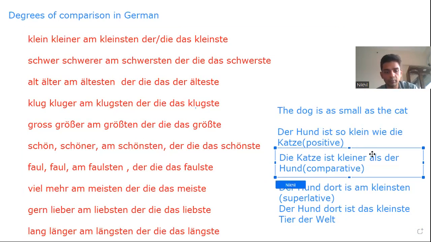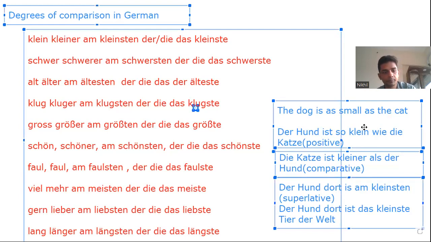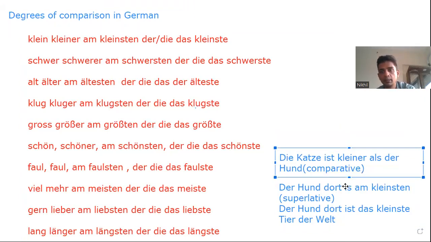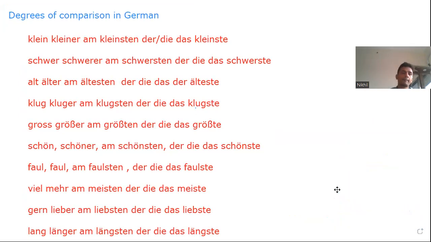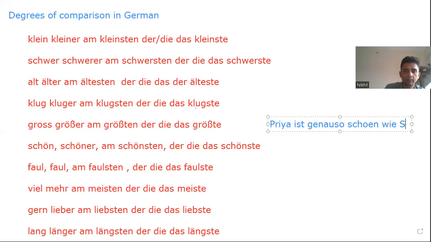Let us take some other adjective now. Completing this, you can pause the video and note down. The next one I'm taking is schön. Priya ist genauso schön. Schön in the positive degree. I don't have an umlaut here, I'm using an e. This is the form I'm discussing. Priya ist genauso schön wie Sushmita.